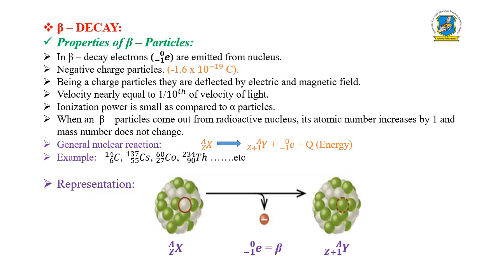In the figure you can observe the first one is the radioactive nucleus, the second one is the beta particle, and the third one is the new nucleus that is formed. When a beta particle comes out from the radioactive nucleus, that means one electron is emitted, which is nothing but the beta particle, and the remaining product is the new nucleus, called Y with Z plus 1 and A. So this is all about beta decay.